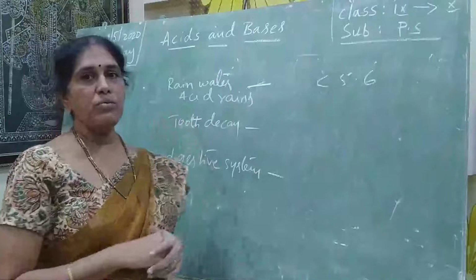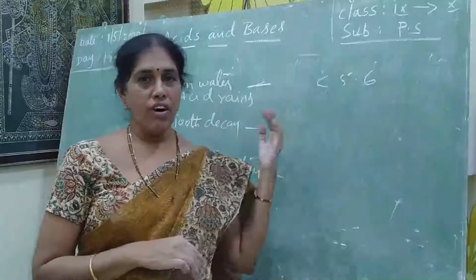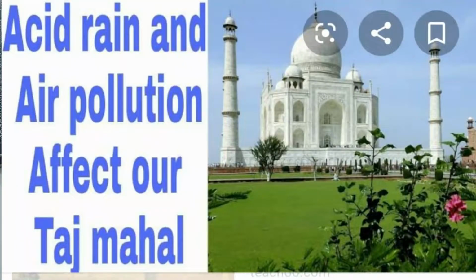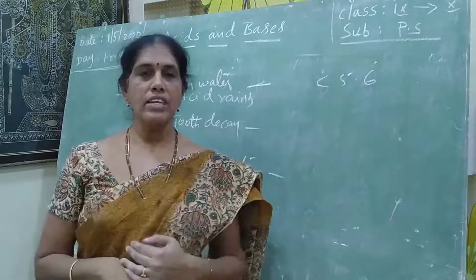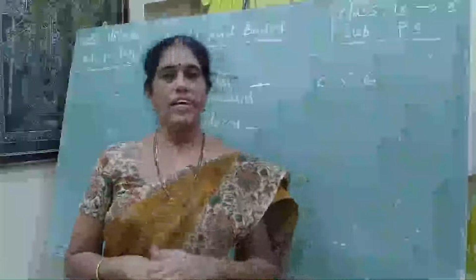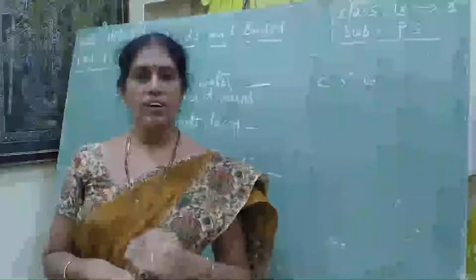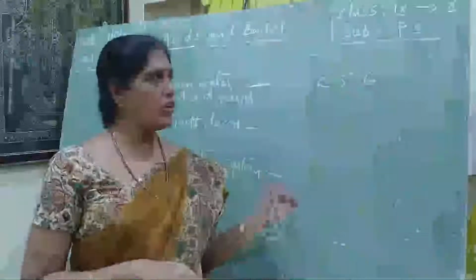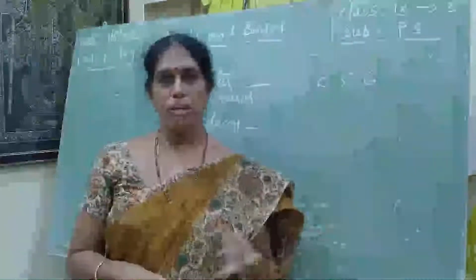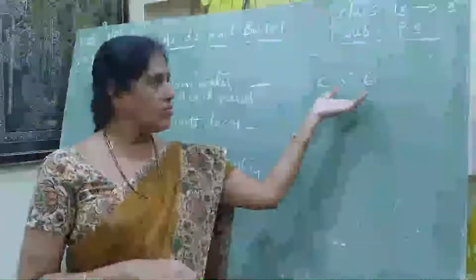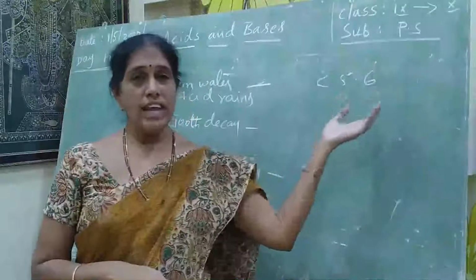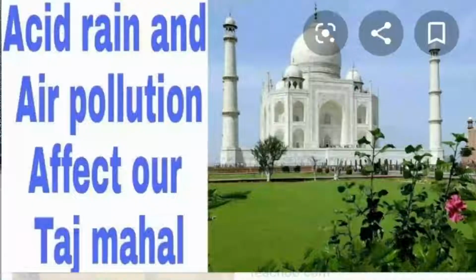When the acid rain falls, that water flows into the rivers. The river is the source of aquatic animals, so it will damage aquatic animals' life. So we have to neutralize it by adding bases. This is one more effect. And these acid rains also damage monuments. Our Taj Mahal is also being spoiled by acid rain.